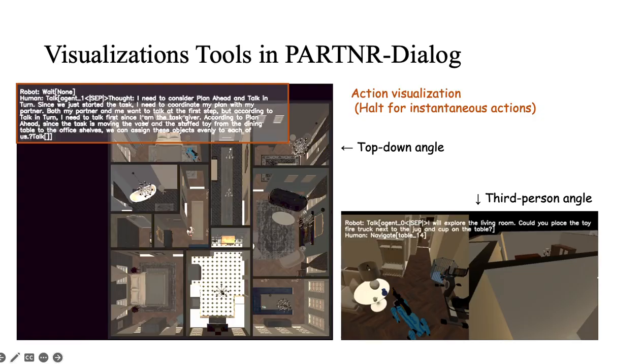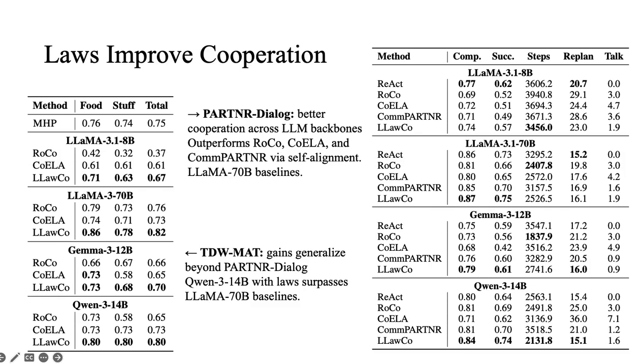To better analyze what happens inside PARTNR-Dialog, we also build visualization tools. The original PARTNR visualization mainly provides a third-person view with action annotations. We extend it with a top-down view, so it becomes easier to inspect spatial coordination between agents. We also explicitly visualize talk actions. Since communication only lasts for one step, we pause the visualization briefly when a talk action happens, so the message and the surrounding context are easier to read.